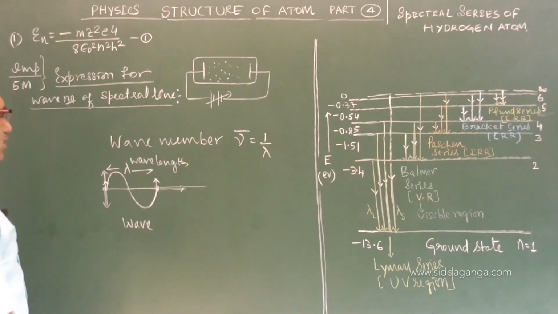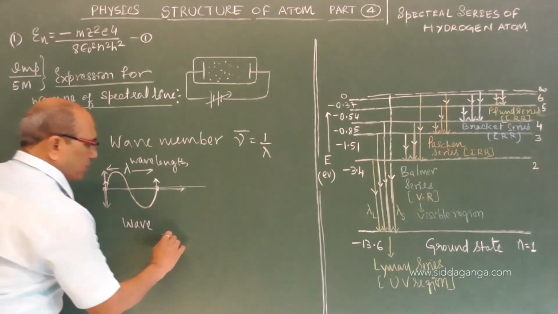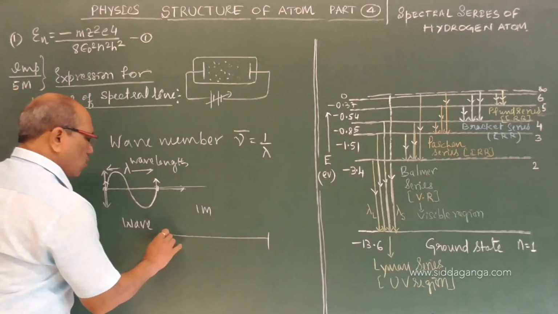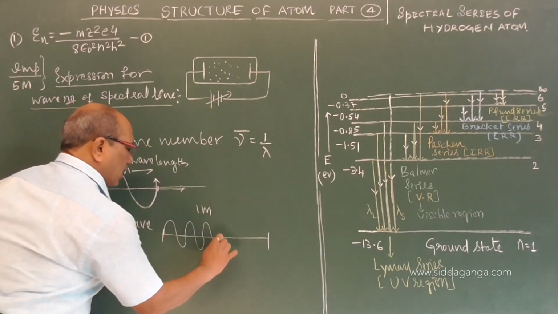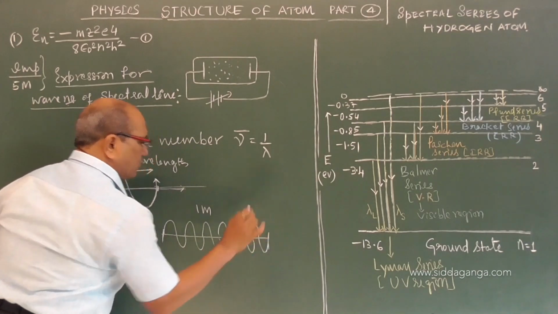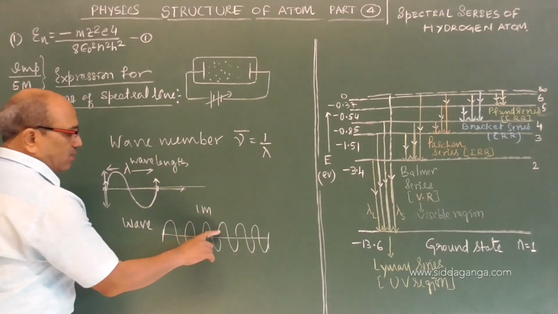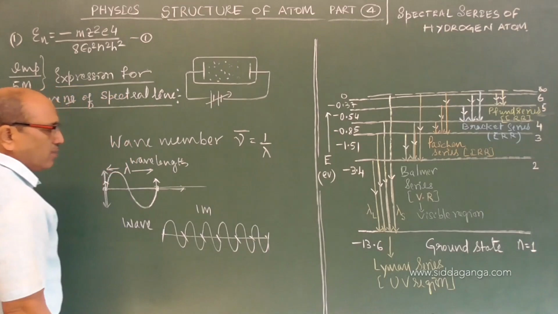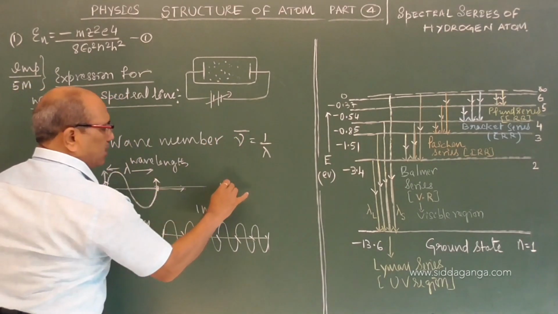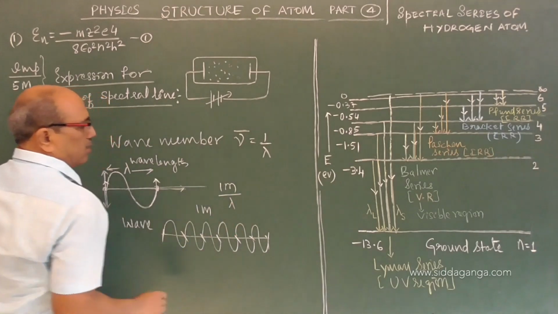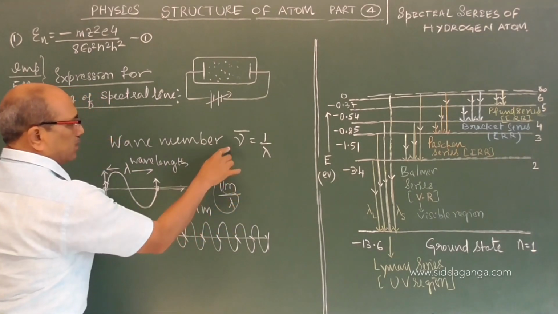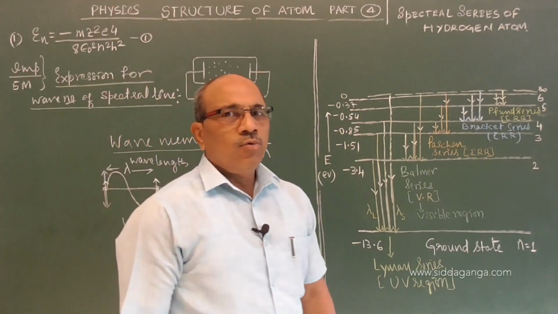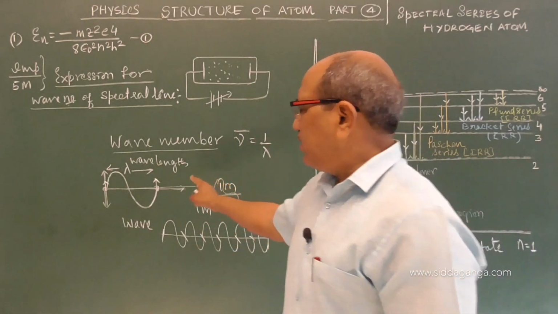So what is wave number? Suppose we have 1 meter length. How many waves are accommodated in 1 meter length? Here it is maybe 1, 2, 3, 4, 5, 6. So if I divide the 1 meter length by lambda, that gives 1 by lambda, the wave number: the number of waves contained in 1 meter length of the medium.